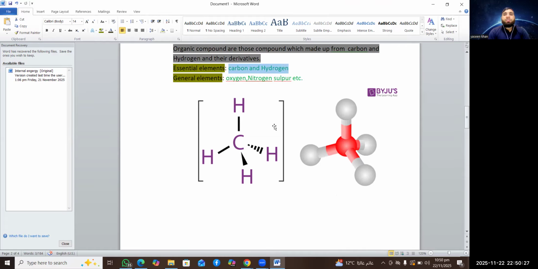So this is the general structure of the organic compound. In organic compounds, hydrogen and carbon are present, which is called a carbon hydrogen bond. So there is carbon hydrogen, carbon hydrogen, carbon hydrogen. Some organic compounds may be short chain and some may be long chain. This will be discussed in detail in later classes.